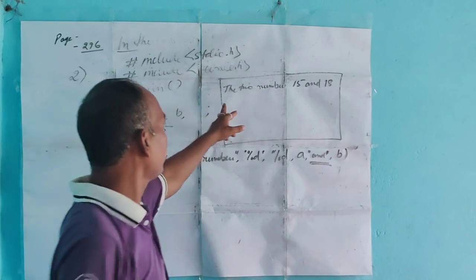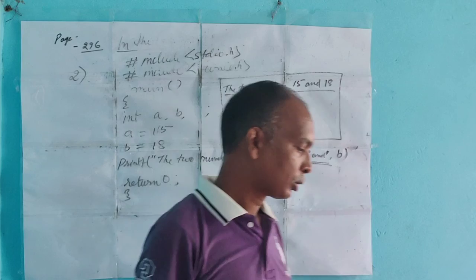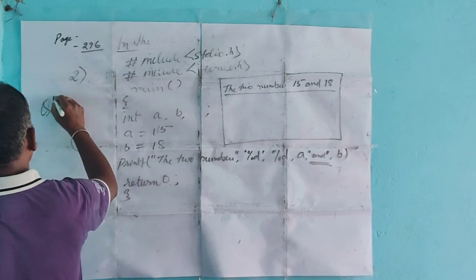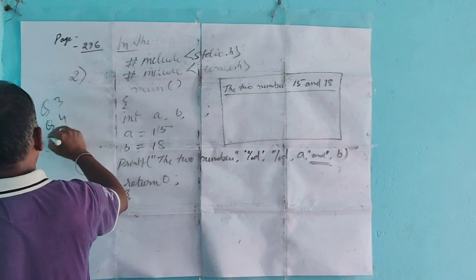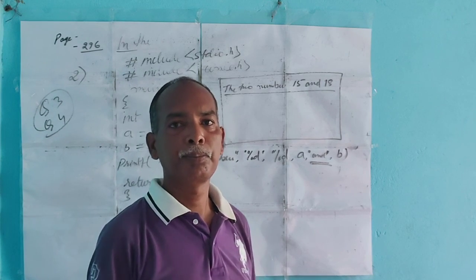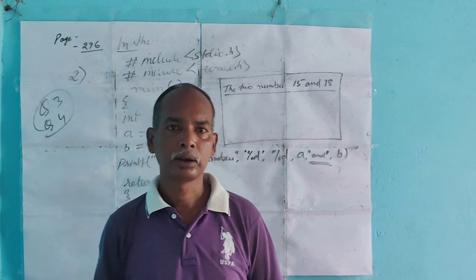So for this output, you have to write the program. Is it clear? So for your work, question number 3 and question number 4 are your homework. You have to write them in your practical notebook. Whenever I ask you, you can show me. Okay? Thank you.